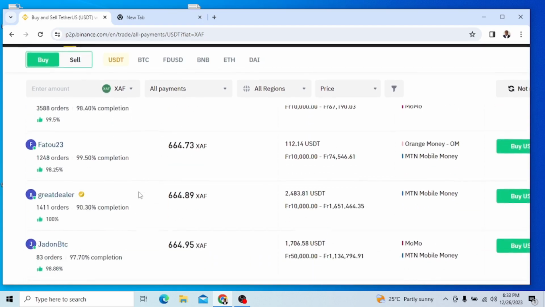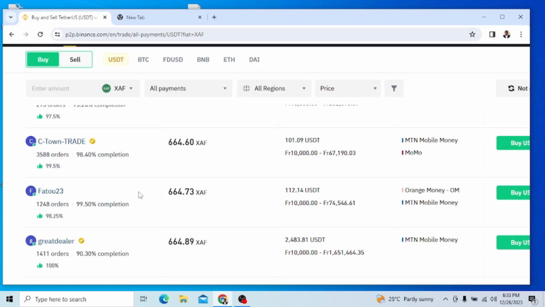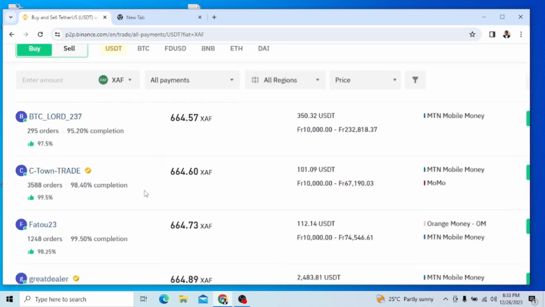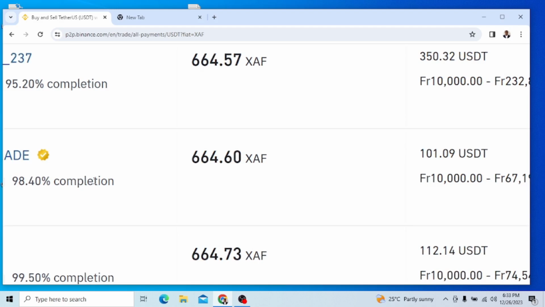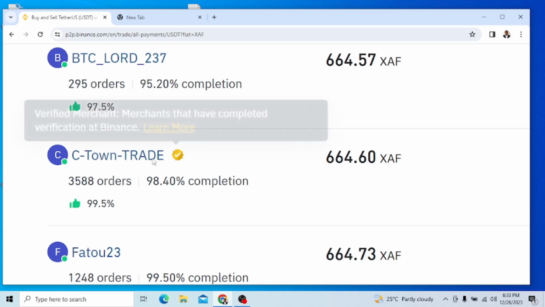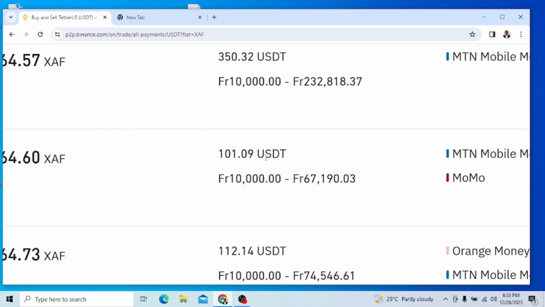So after you have done all this analysis based on your own analysis, you come again now and check. Let's say we have chosen this guy, this C-Town trade. We will now ask ourselves, how much USDT does he have? He has 101. Does it sum up to what you want? Maybe you want 143 according to OnPassive, or 98 or 93.